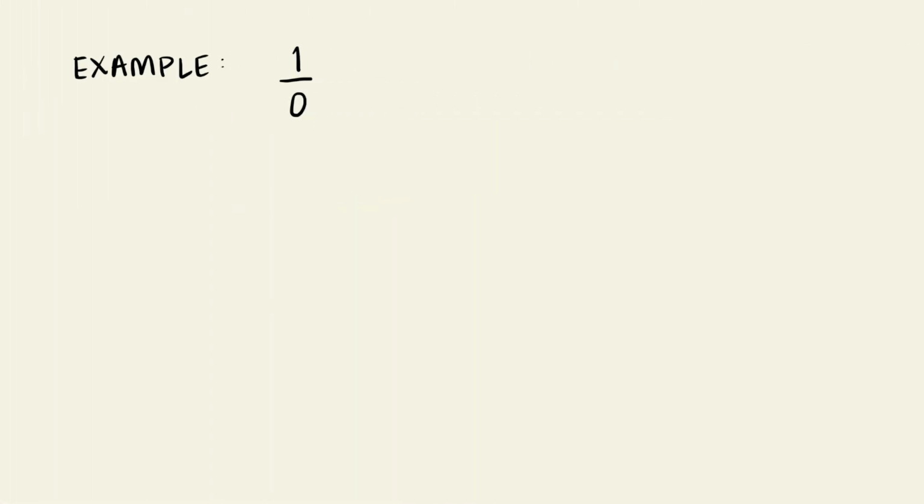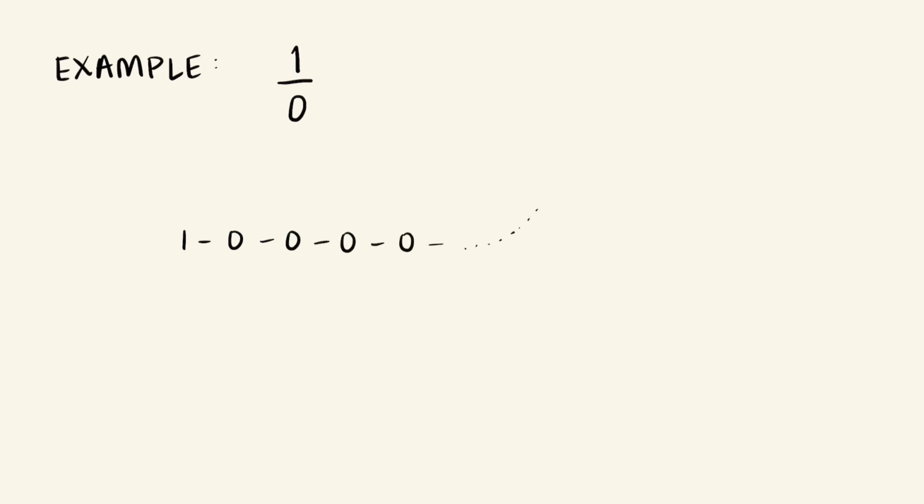So now let's try to extend our definition of division to dividing 1 by 0. We want to subtract 0 from 1 and count how many times we have to do this before we're left with nothing. So 1 minus 0, that's 1, minus 0, that's 1 again, minus 0, and well, I'm sure you can see what's happening here.